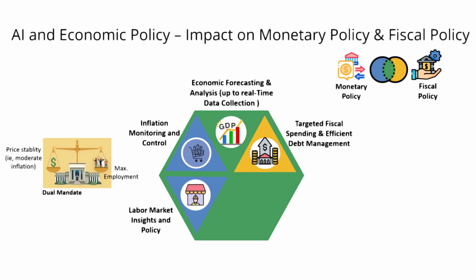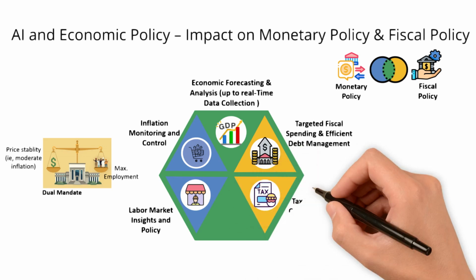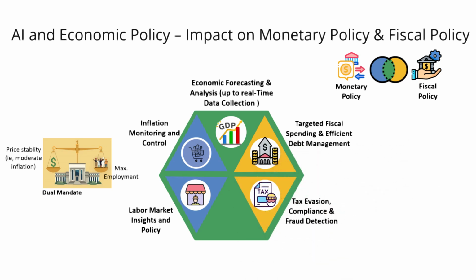Tax evasion and fraud detection. Tax evasion and avoidance reduce government revenue and are difficult to detect with traditional methods. AI and machine learning can detect suspicious patterns in financial data, identifying potential tax evasion and fraud. Predictive algorithms help tax agencies monitor compliance more effectively, boosting revenue and reducing gaps in tax collection.